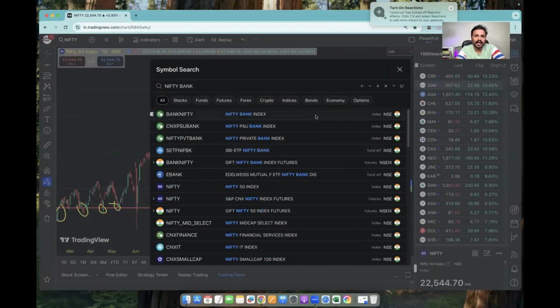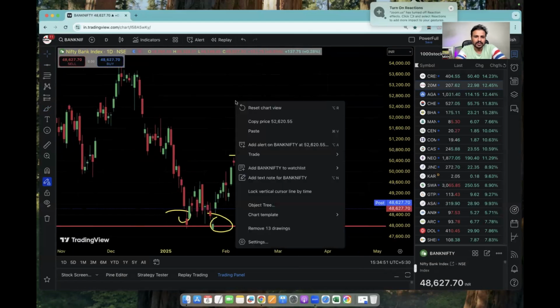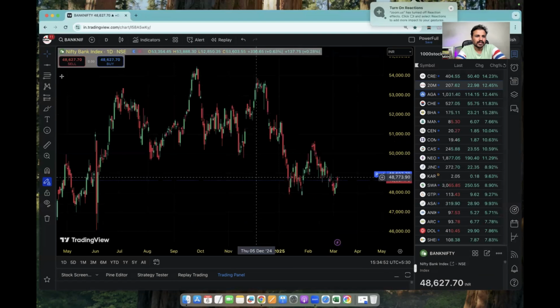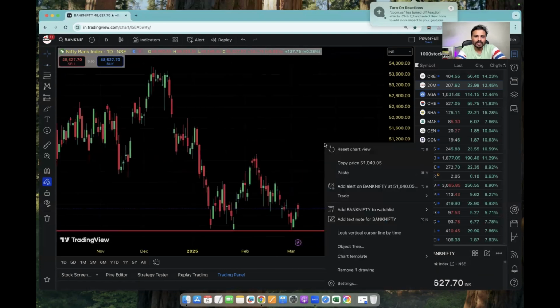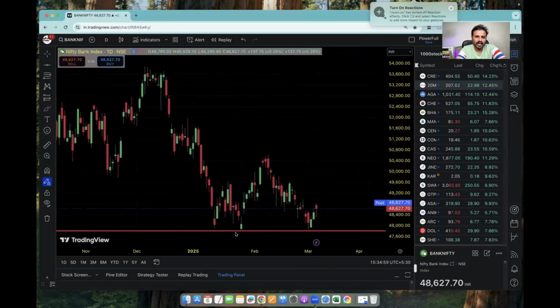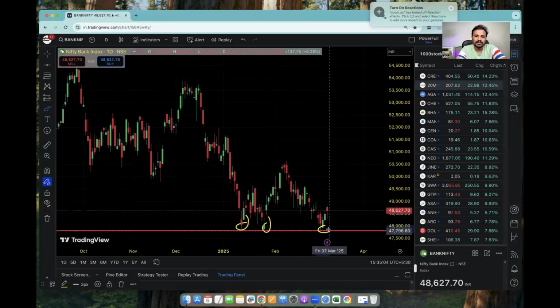And if I go to Bank Nifty, let me remove the drawings. This is the first bottom, second bottom, and third bottom.